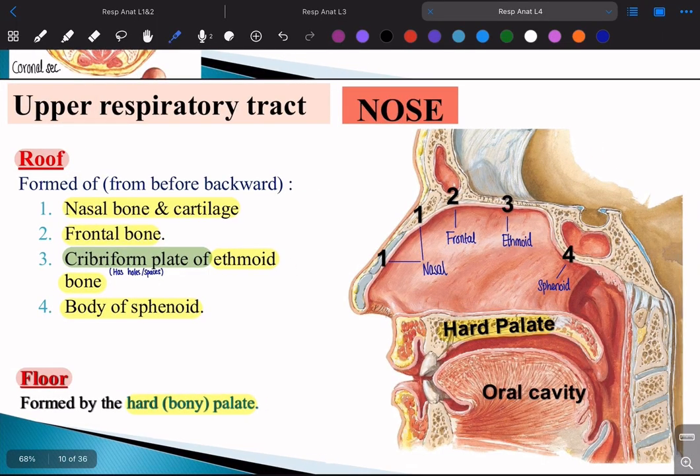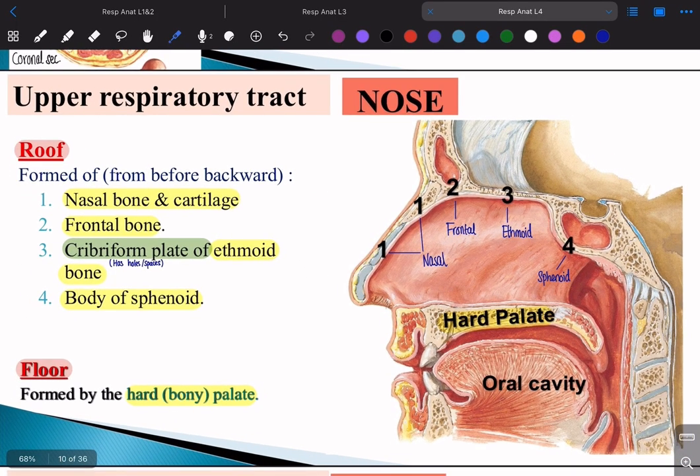So first of all, let's start with the roof. The roof is formed of, first of all here, number one, as we can see, this one, is the nasal cartilage, okay? So this is the nasal cartilage. Then right after it, we have the nasal bone. So nasal cartilage and nasal bone, okay?